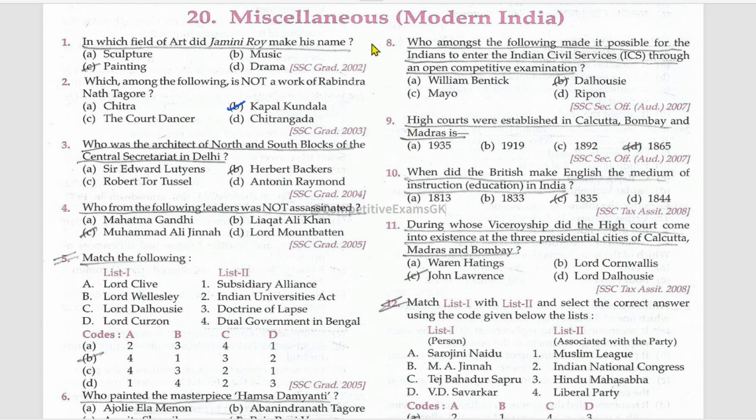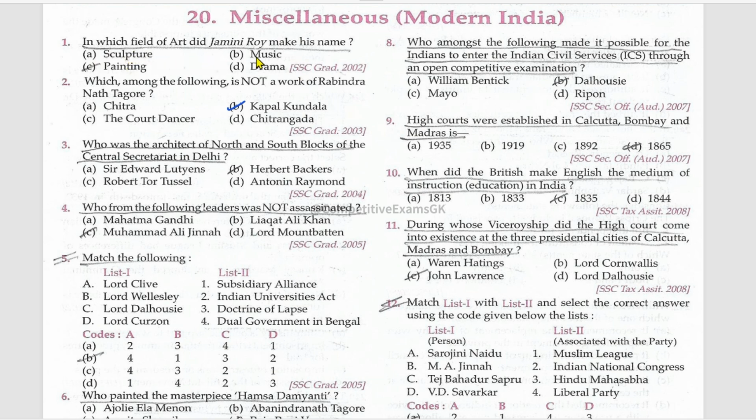Come on, guys. Let's start the miscellaneous in the modern India, which is in modern history. After this, the modern history will be completed. Not only just the modern history, the complete history will be completed in the Lucent Objective section, in the Lucent Objective book. Come on, let's start.